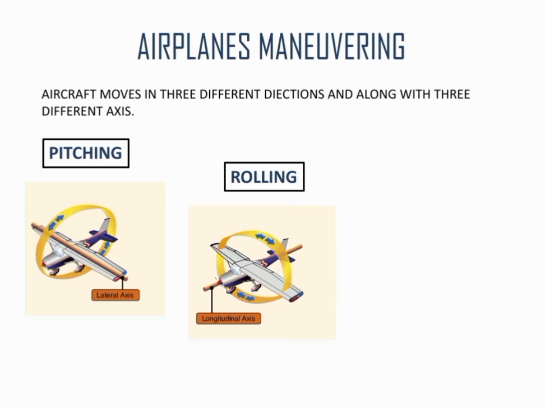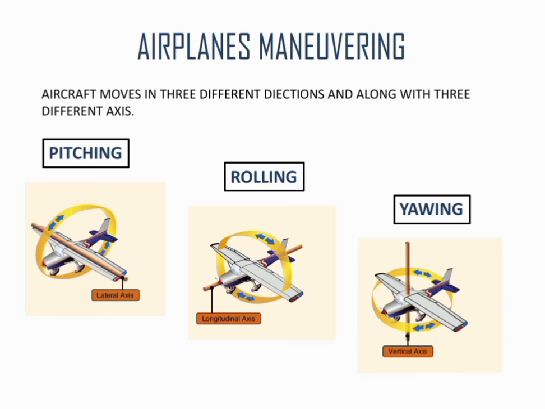The rolling direction is along the longitudinal axis. In this movement, the aircraft will roll. Yawing. Yawing is the side-to-side movement of the aircraft. It is along the vertical axis.